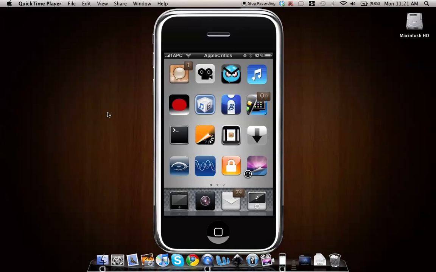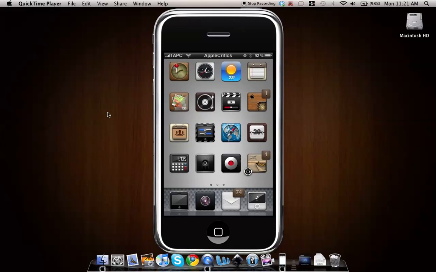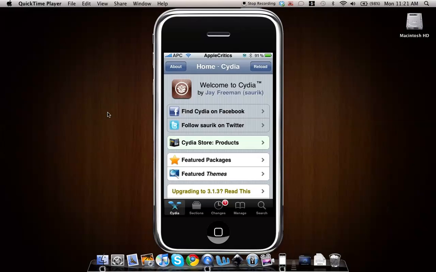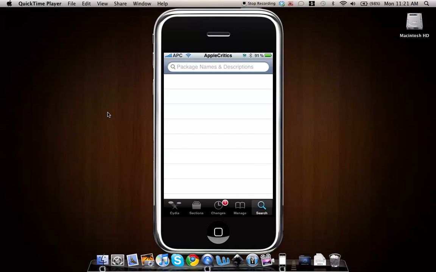Hey guys, what's up? And this will be my video on how to get video ringtones on your iPhone or iPod Touch. Alright, so to get that, what you'll do is open up Cydia. After that, you'll go to the search tab, and then you'll search for